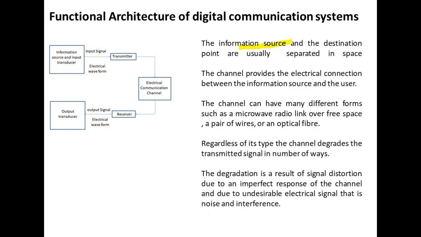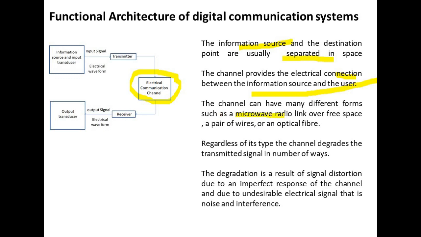The information source and the destination point are usually separated in space. The channel provides the electrical connection between the information source and the user. This will be the channel. Channel means the path through which the message signal will propagate. The channel can have many different forms.